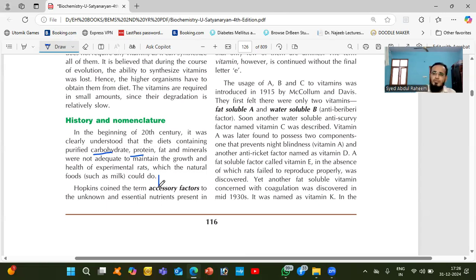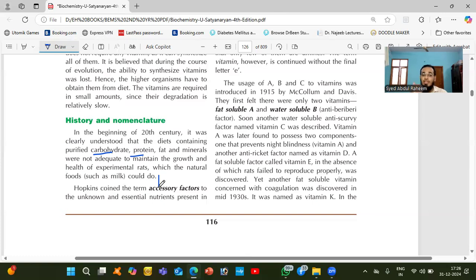So after observing for a long duration, initially the experiments were done on rats, animals, goats, dogs, whatever animals are there. They were given carbohydrates, proteins, fat, minerals, and some sort of deficiencies were seen in these animals.